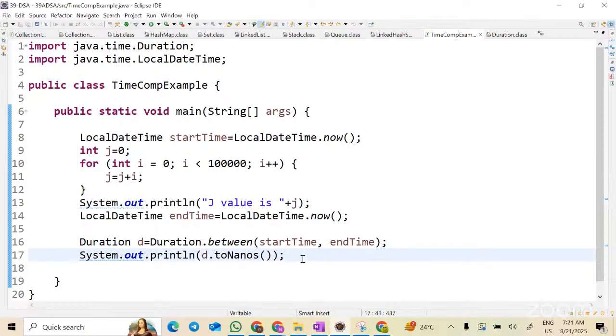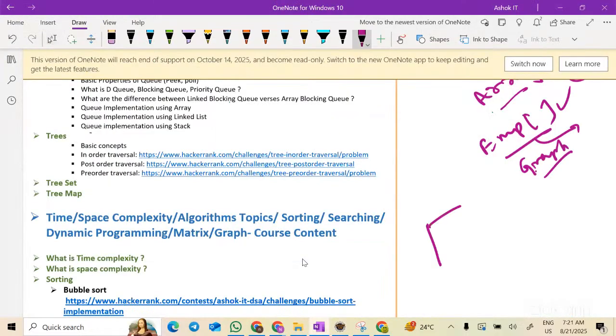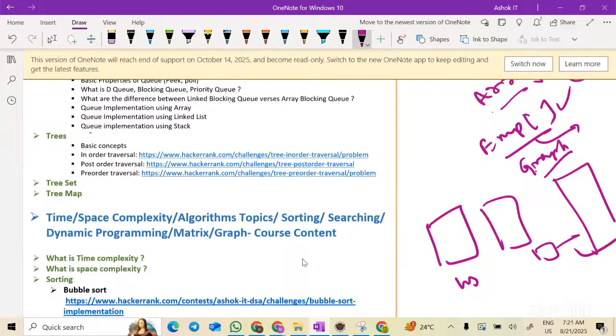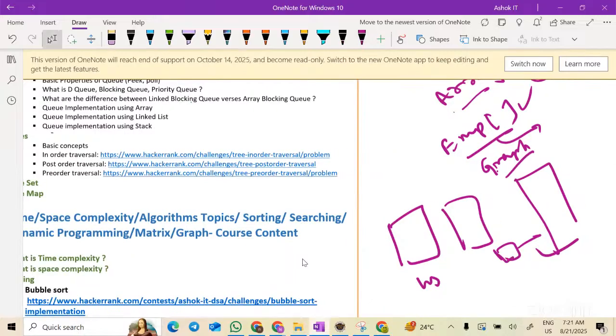Generally, the most frequent problem that you face in your real-time projects is this. Your real-time projects will have some pages, right? First you have a login page, you click on login, you go to the home page, you do something, you go somewhere. Sometimes you get a problem saying that whenever I click on this button, loading of this page is taking time. Correct? Does anyone face this kind of problem?